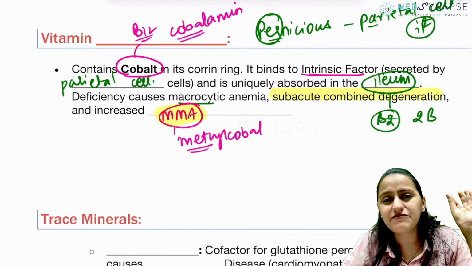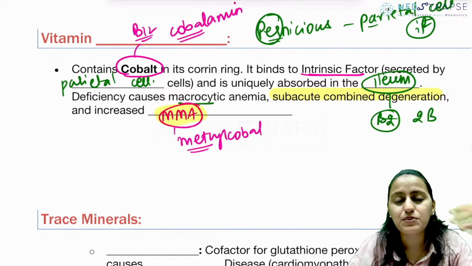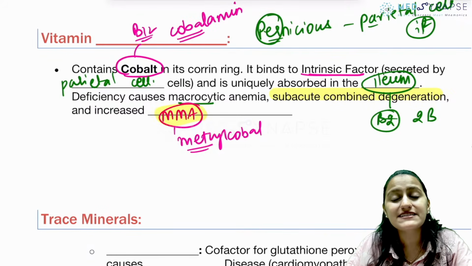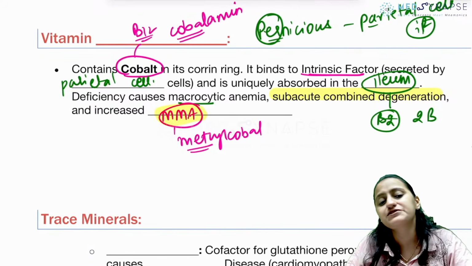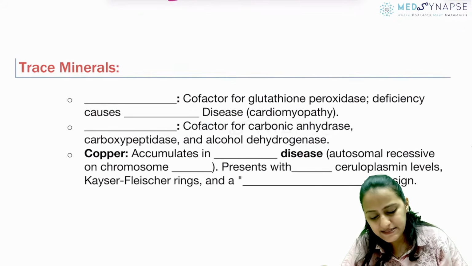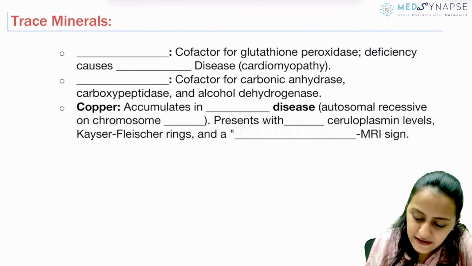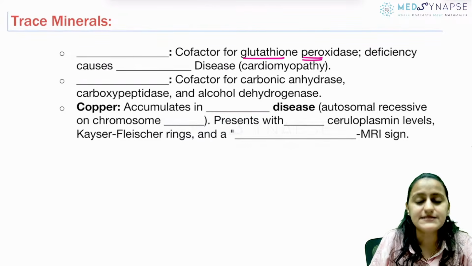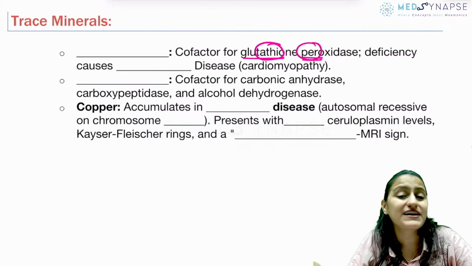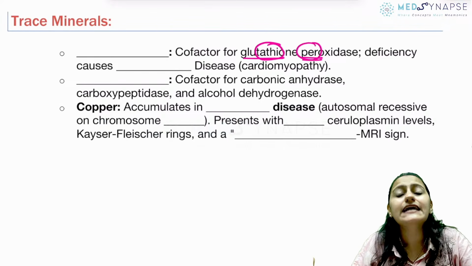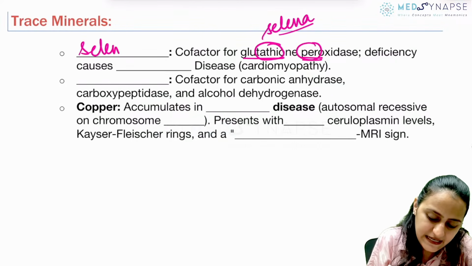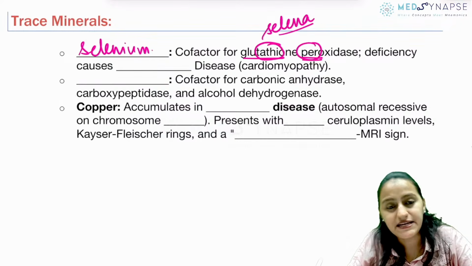Okay, is this clear with everyone? We have read about folate and B12. What is similar? What is different? How do you differentiate? Both have raised homocysteine, but only B12 deficiency has increased methylmalonic acid. Going to next one, minerals. What is the cofactor for glutathione peroxidase? Remember glutathione, thigh, perfect. किसके है perfect, beautiful thighs? Selena Gomez. So remember Selena. So it is selenium, glutathione peroxidase.